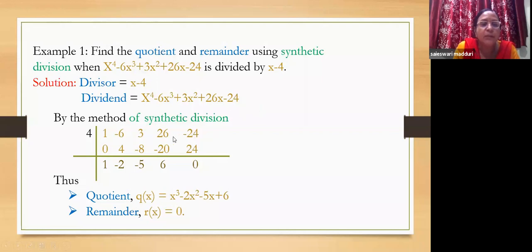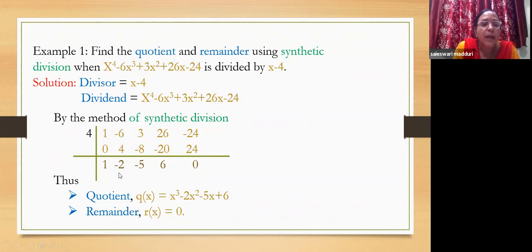Now, after placing all these coefficients, the divisor is x minus 4, and so the divisor value here is 4. After taking the divisor as 4, the first thing you do is place a 0 below the first coefficient, that is 1 here. Now we have to add this column. That is 1 plus 0 gives us 1. Then 1 into 4, this is the multiplication we have to do, and place the result 4 under the next coefficient.